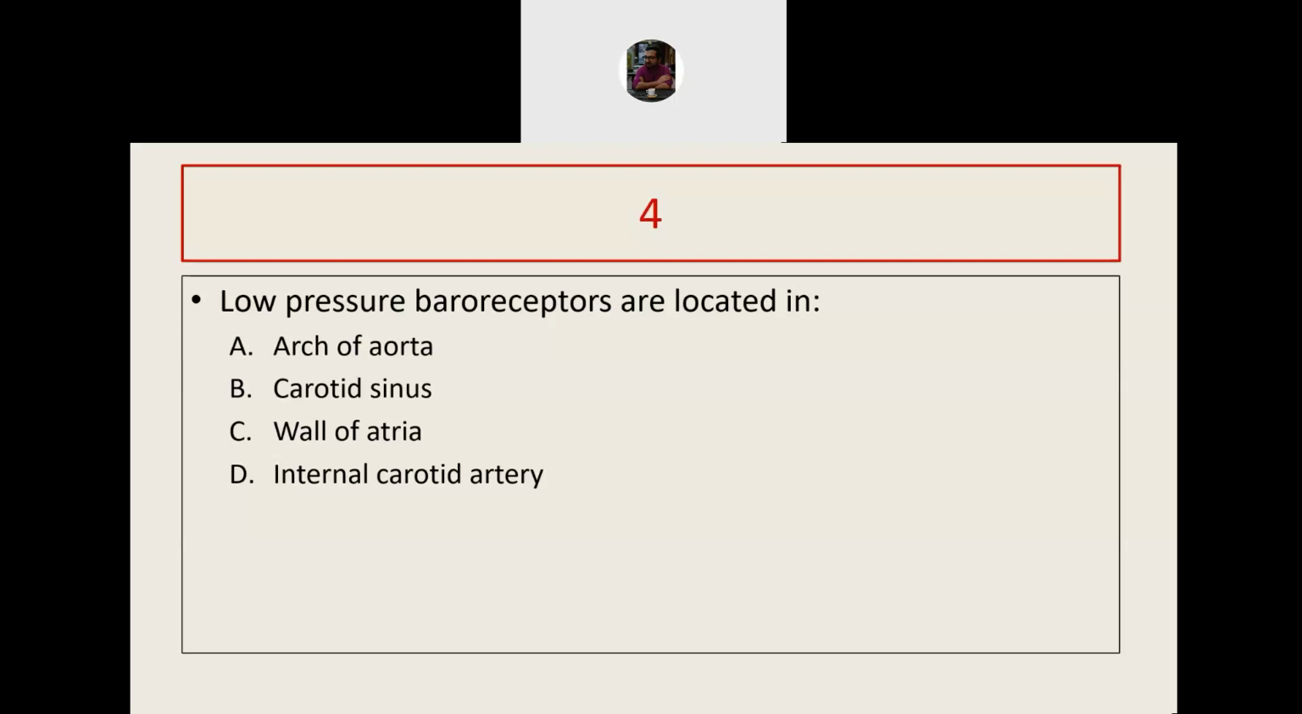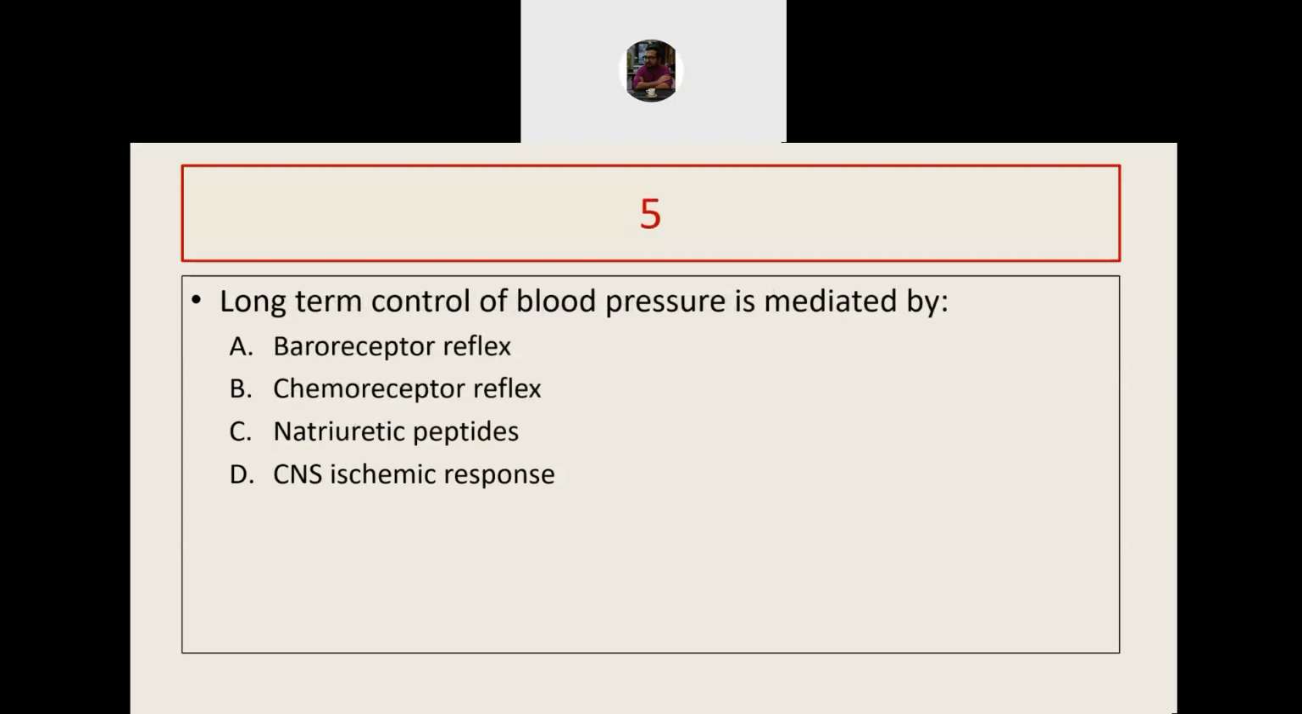The last question of this section. Long-term control of blood pressure is mediated by which one? A. Baroreceptor reflex. B. Chemoreceptor reflex. C. Natriuretic peptides. D. CNS ischemic response.